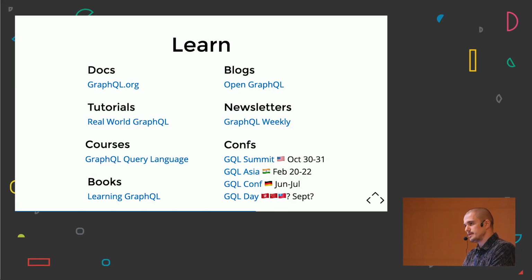Next week, GraphQL Summit is going to happen in San Francisco with more than 1,200 people gathering together for a specific GraphQL conference, which is just incredible, just to let you know how big the GraphQL community is already. Next year, GraphQL Asia is going to happen in Bangalore, India on February 22nd. The call for papers is still open, so feel free to submit a talk. They are looking for first-time speakers and they are mentoring them, so feel free to apply because you might be one of the speakers next year.